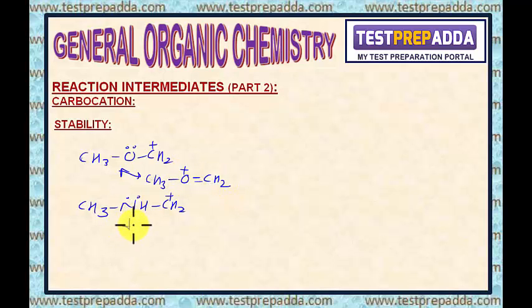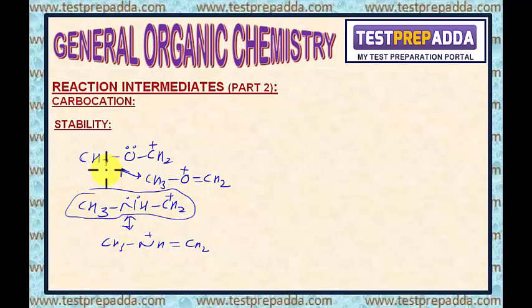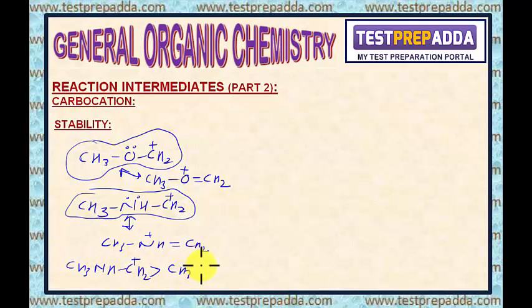If I write the resonating structure of this, then nitrogen gets the positive charge. And let me tell you, a more electronegative element is less capable of holding positive charge. That is why when you compare the stability of this carbocation with the stability of this carbocation, the stability order will be written as this. My point is clear?